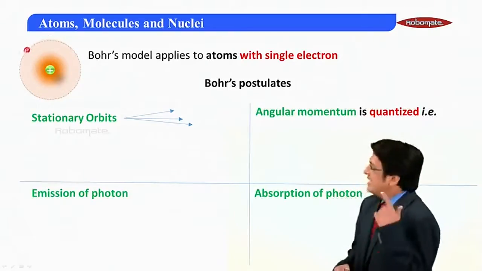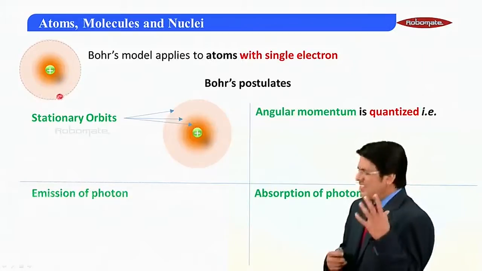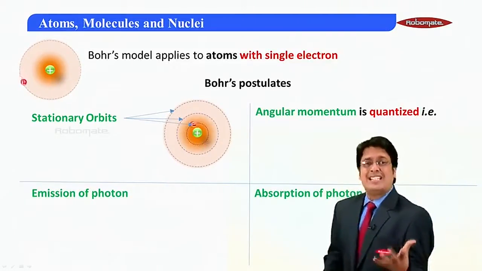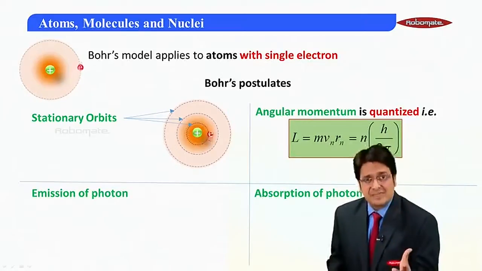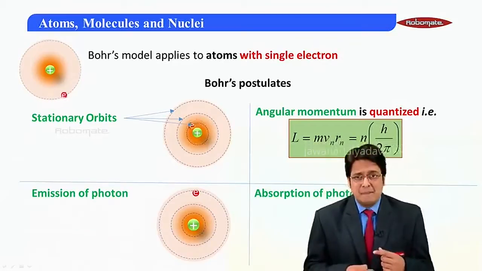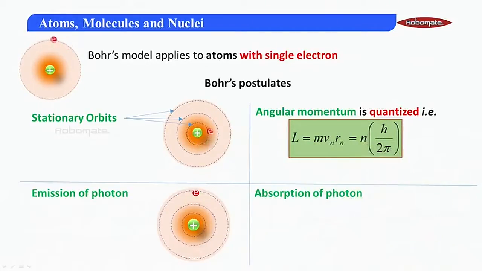So now let us have a look at the idea of stationary orbits. Bohr postulates the stationary orbit: these are orbits in which the electron does not radiate any energy, in which the angular momentum is quantized. That is, L is equal to mvr, that is equal to nh upon 2 pi. But then we have the emission of photons. When an electron goes from a higher orbit to a lower orbit, it emits photons, and when it absorbs a photon, it goes up.